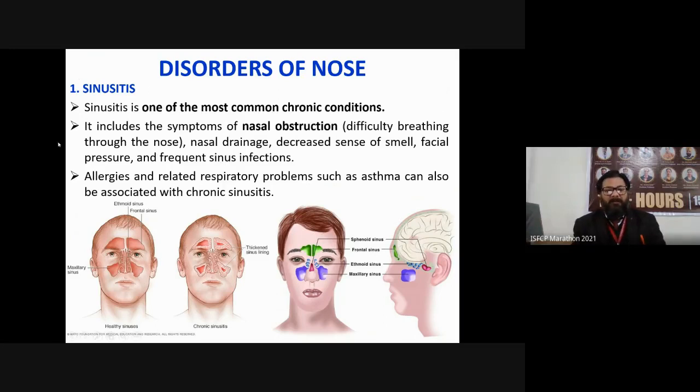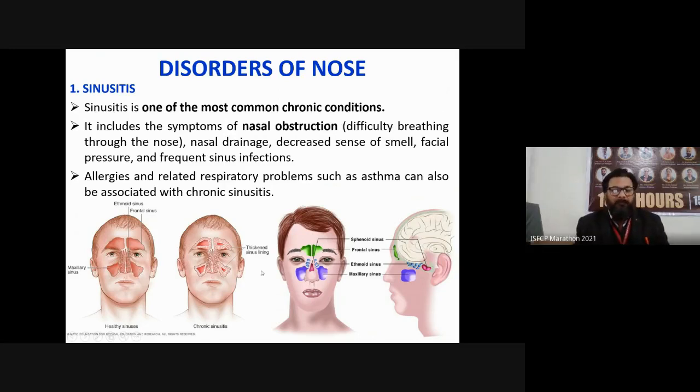Before discussing sinusitis, let me explain in a very simple way. Here are different sinuses. These are muscular tissues, specific tissues which are present and attached around the nose.